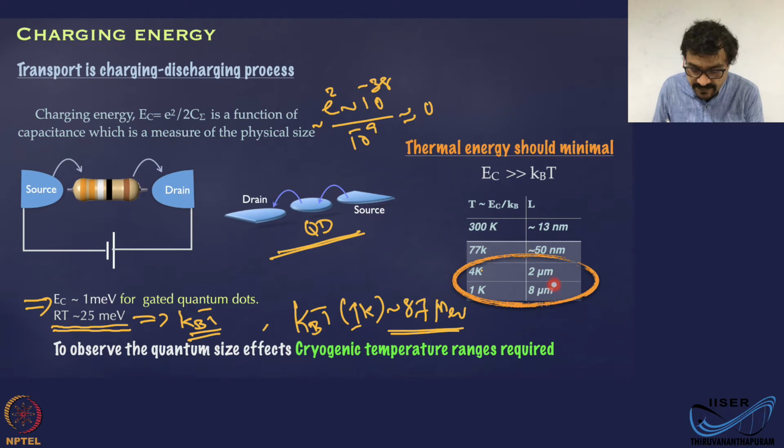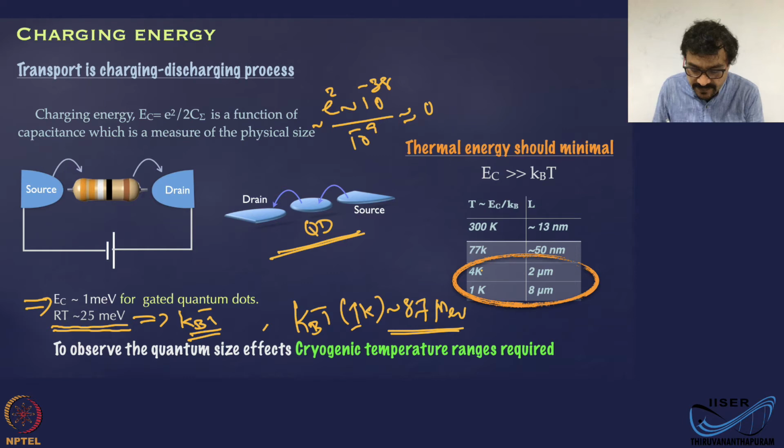These numbers are based on just the physical size and the capacitance that we calculate from the physical size. But you have to take this capacitance calculation with a pinch of salt because you are always going to attach some leads, right? That can actually increase its capacitance. So these sizes also will get adjusted accordingly. But this is purely based on the self-capacitance of completely isolated bodies, a completely isolated body in the shape of a sphere.